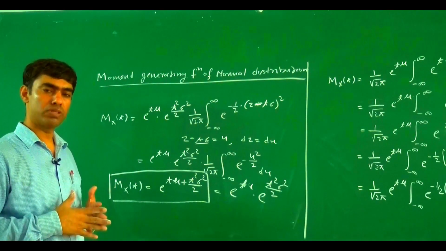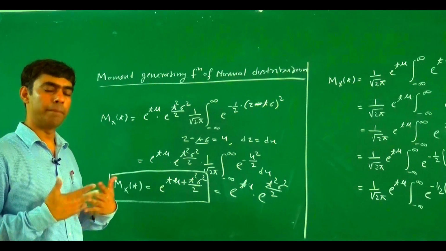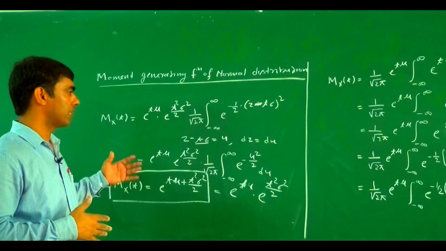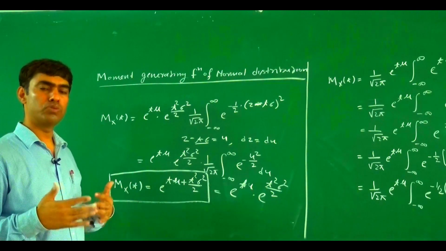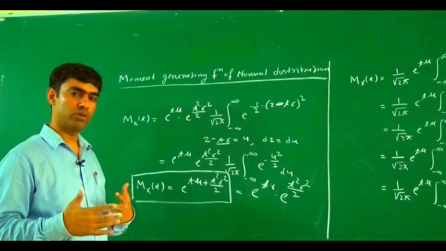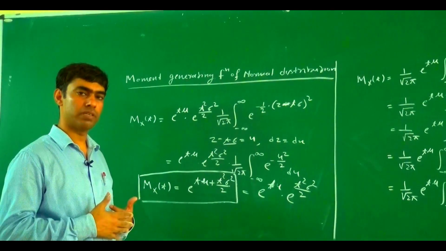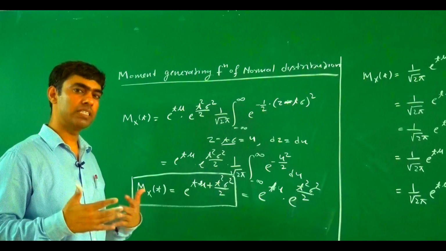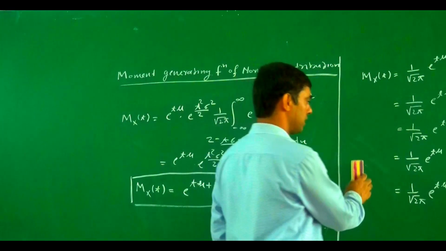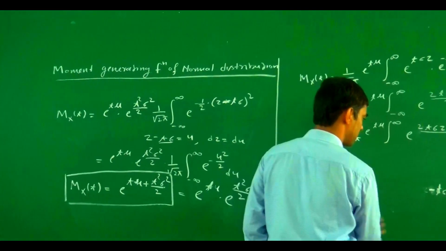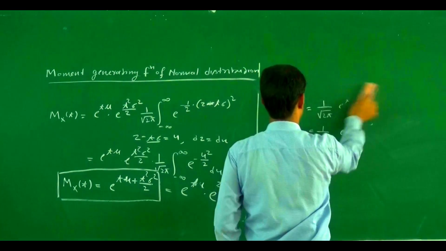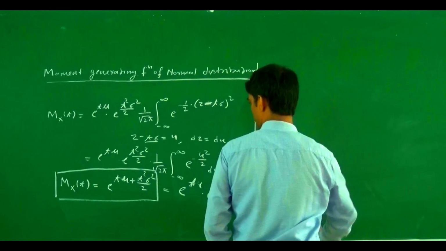Now we try to find the moment generating function about the mean, because our aim is to find mu1, mu2, mu3, mu4. Then we try to analyze the distribution, the nature of the curve. So our aim is to find the moment generating function about the mean.